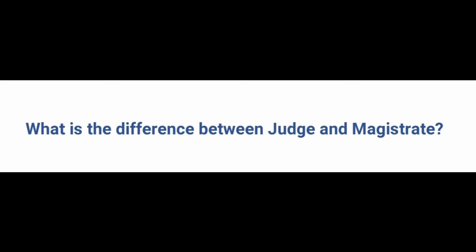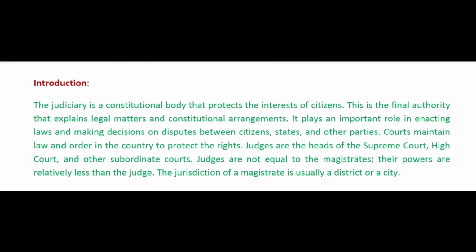First of all, we discuss the introduction. Let's start. The judiciary is a constitutional body that protects the interests of citizens. This is the final authority that explains legal matters and constitutional arrangements. It plays an important role in enacting laws and making decisions on disputes between citizens, states, and other parties. Courts maintain law and order in the country to protect the rights.